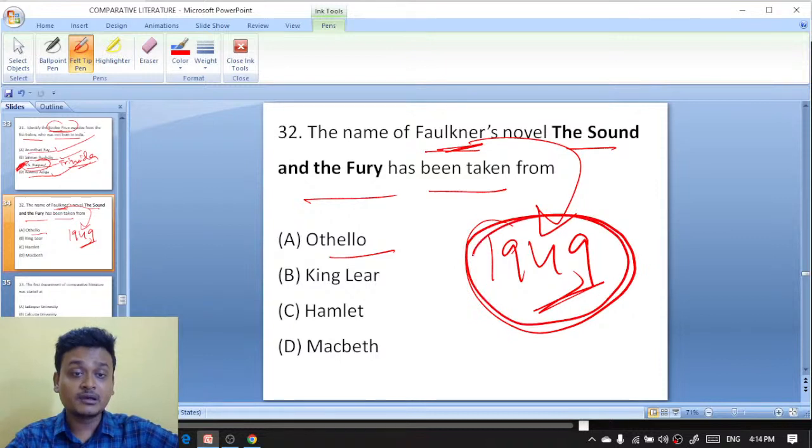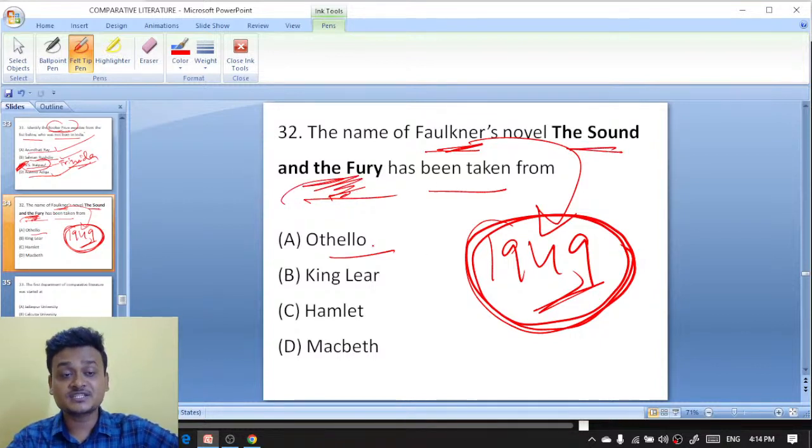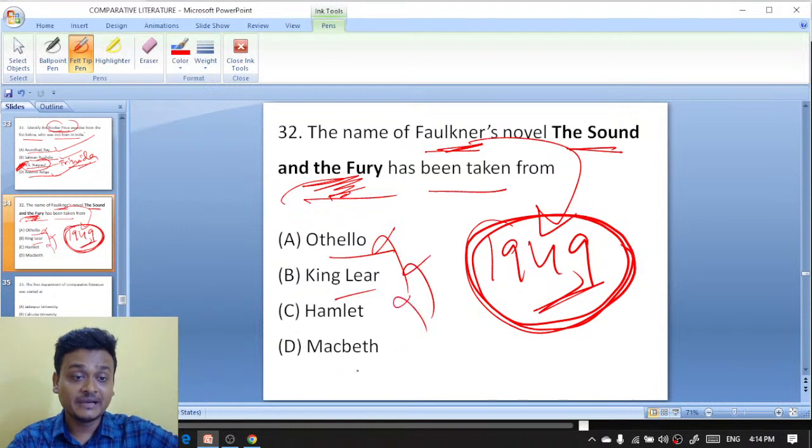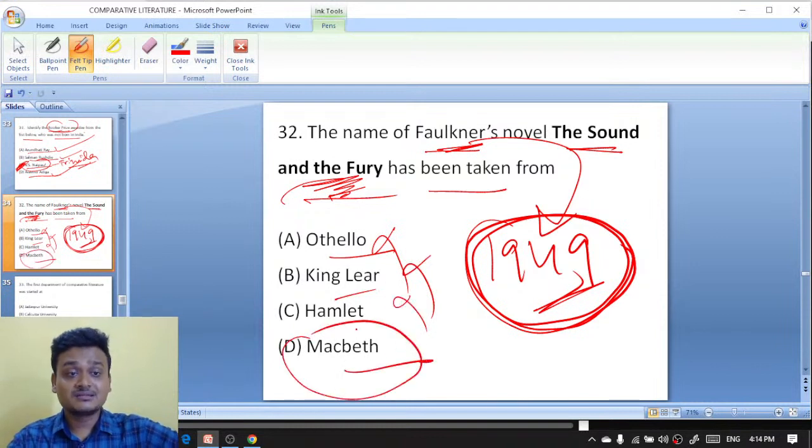He has written the novel The Sound and the Fury, and the title has been taken from which work of Shakespeare? Othello, King Lear, Hamlet, Macbeth. So it is Macbeth. The title of The Sound and the Fury has been taken from Macbeth, written by William Faulkner, the American novelist who got the Nobel Prize in 1949.